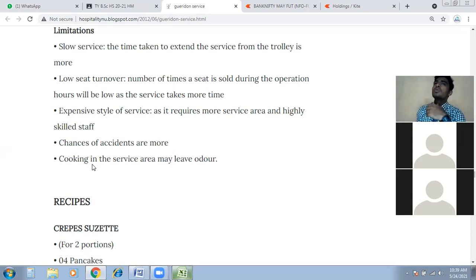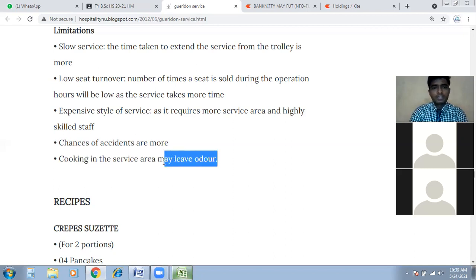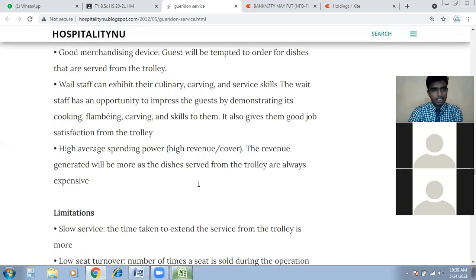I can also search and ask the waiter how I could get that registration, or how I could get the Garidon service. I want to register that. So that can be an advantage, but it can also be a disadvantage or limitation. You can advertise the service, of course, but that order will disturb or irritate some other guests. Understand? Yes, sir. Okay, these are limitations and advantages.